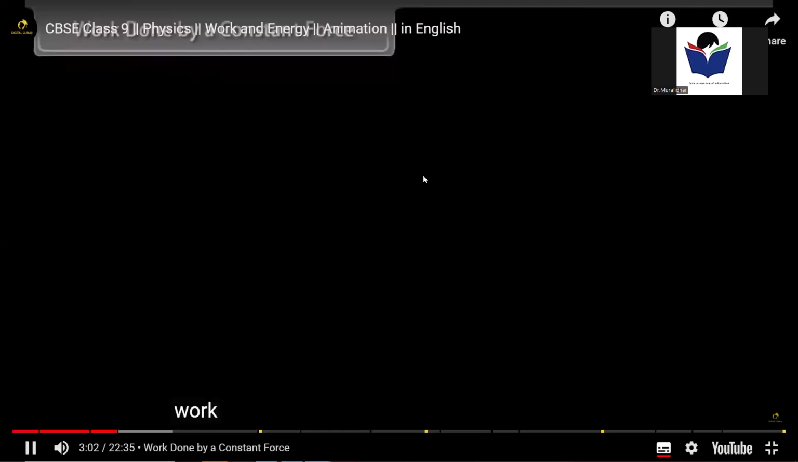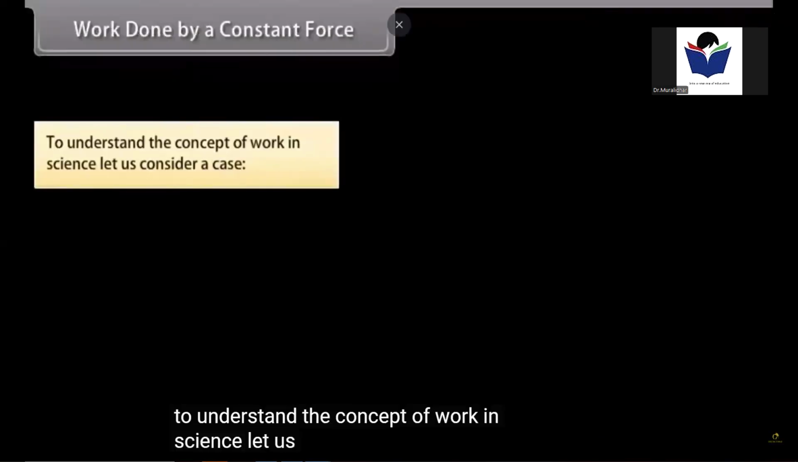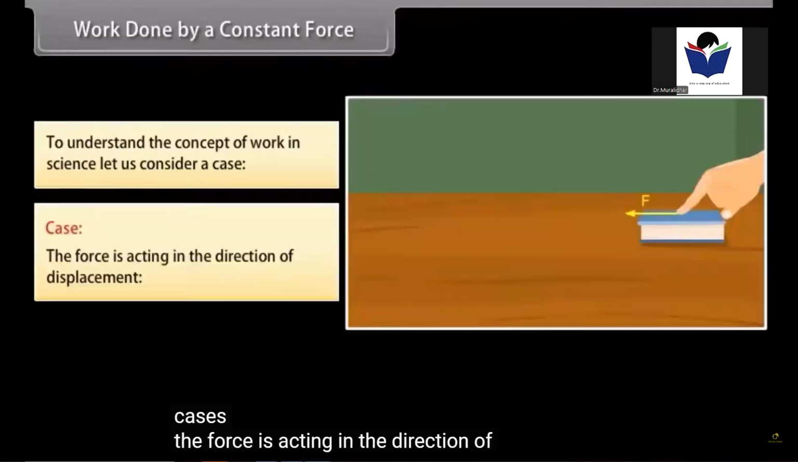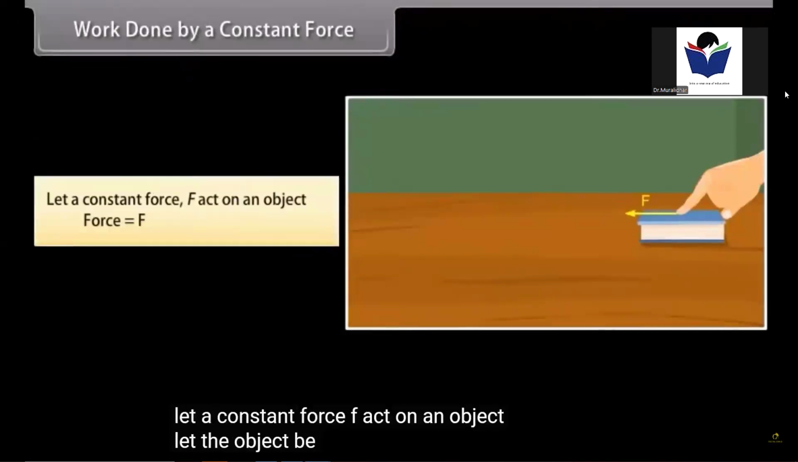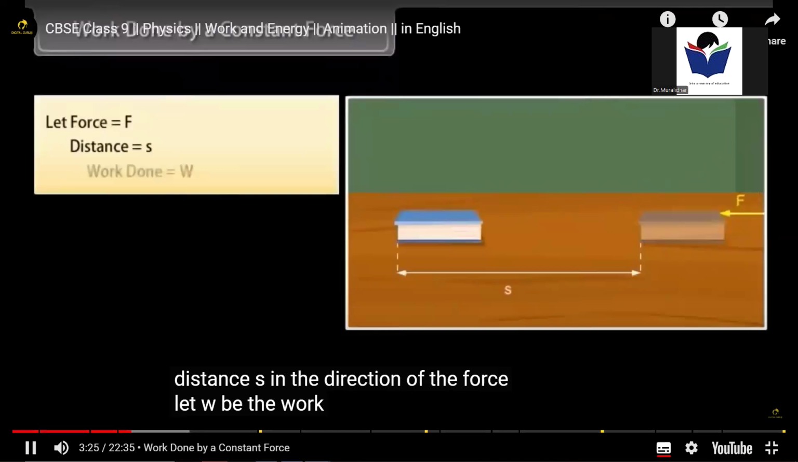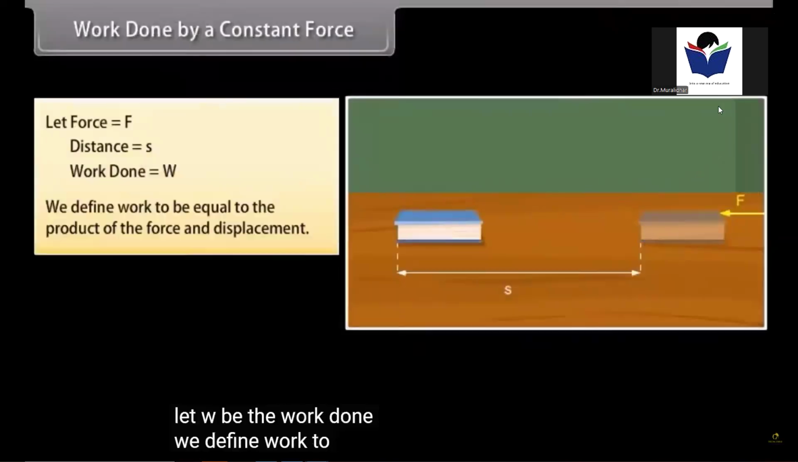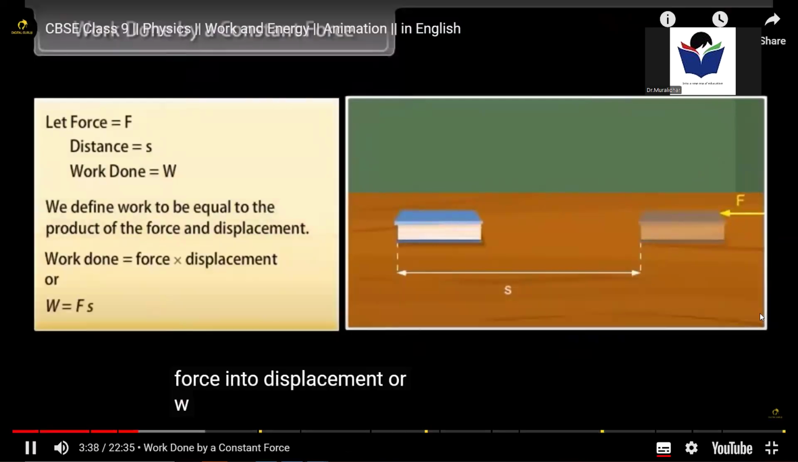Work done by a constant force. To understand the concept of work in science, let us consider a case. The case is, the force is acting in the direction of displacement. Let a constant force F act on an object. Let the object be displaced through a distance S in the direction of the force. Let W be the work done. We define work to be equal to the product of the force and displacement. Work done is equal to force into displacement, or W is equal to F into S.